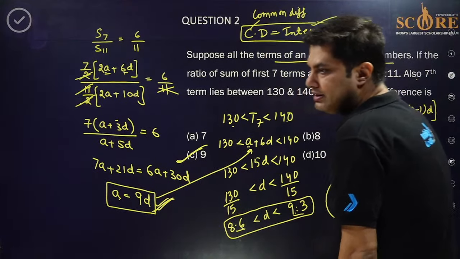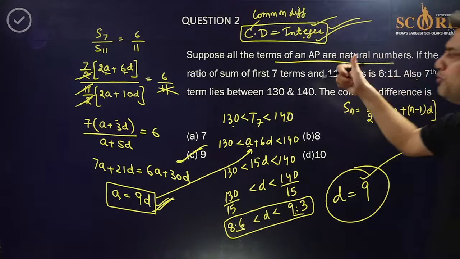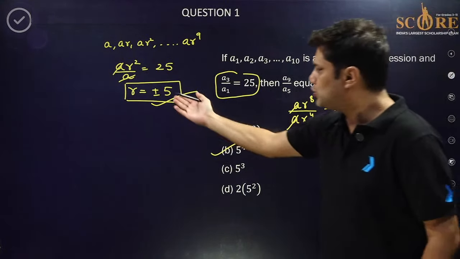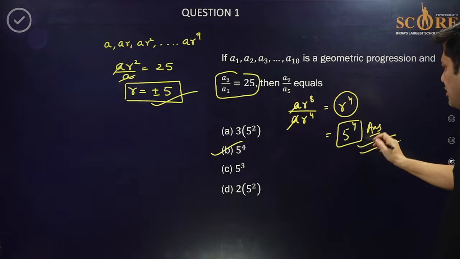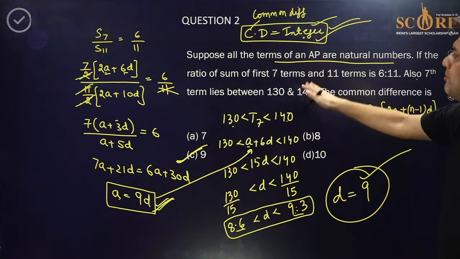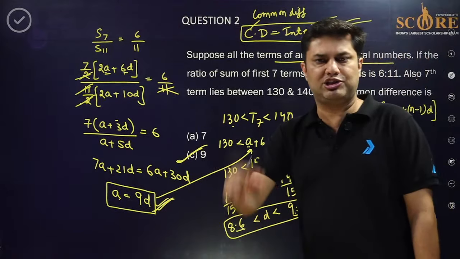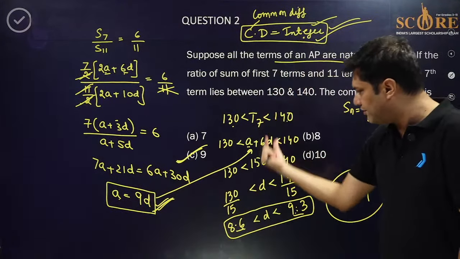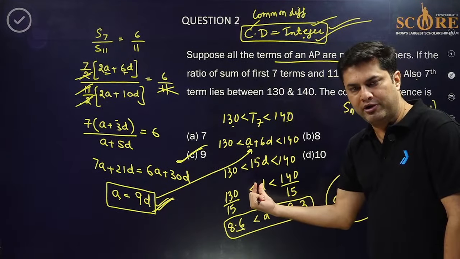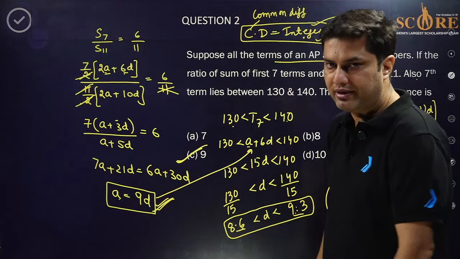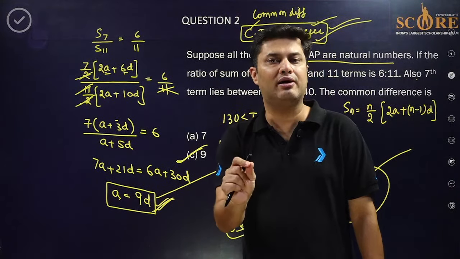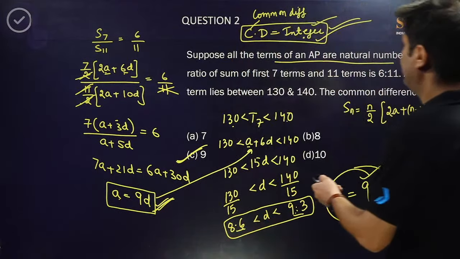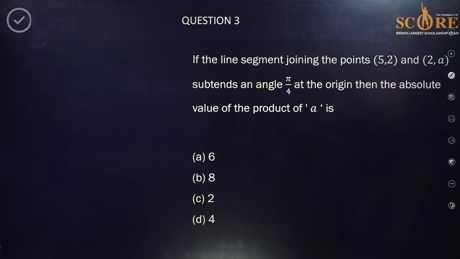Okay? Cool. So question number 1 was geometric progression. That was very easy. The first question, where the common ratio was 5 and the ratio was coming out to be 5 to the power 4. The second question belongs to the AP, where the ratio of sums is given. You have the A and D relation and you have this thing given in the question. So you need to find the common difference. So yes, 9 is absolutely right. These kinds of questions will be occurring in your scholarship exam SCORE. Okay. Chalo, let's move to question number 3.